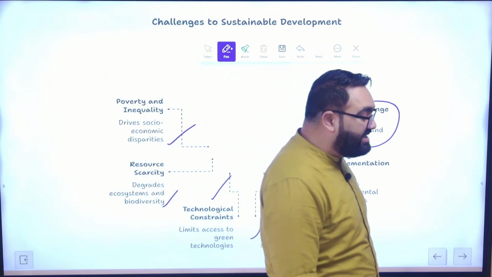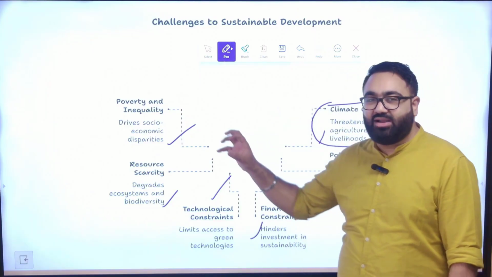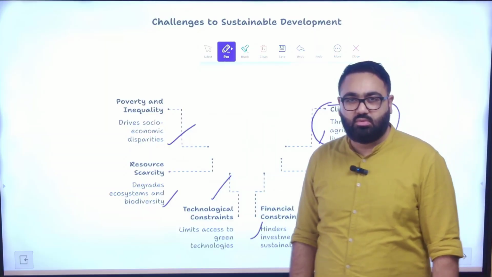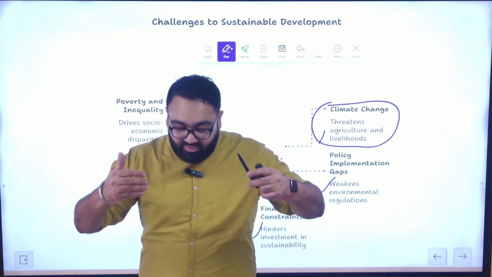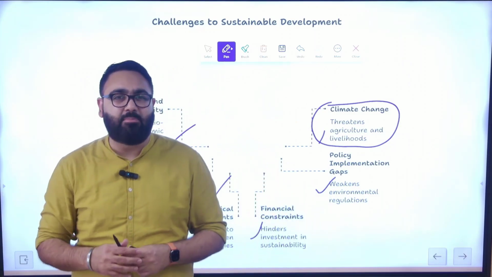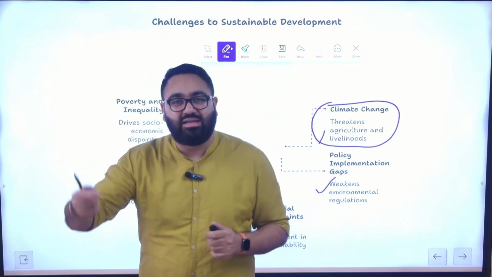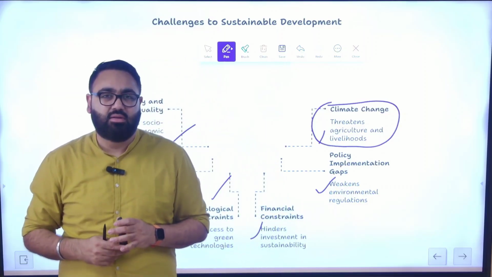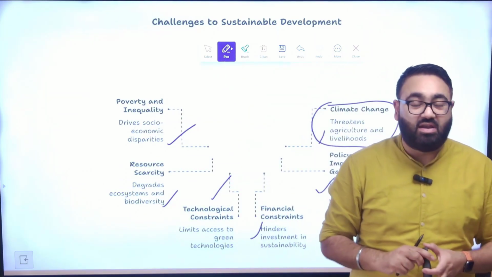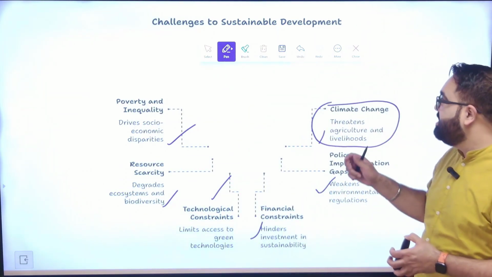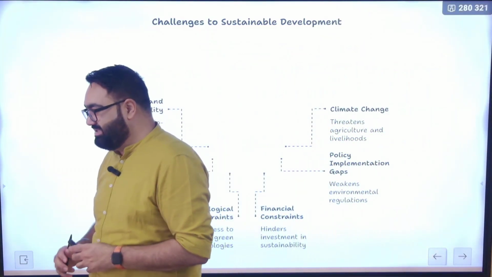There are also issues of policy implementation. Just because the government has made a policy doesn't really mean that it will automatically be converted on the ground. Making a policy is easy because you just sit in a room and decide everything on paper. But when you implement it, that is when it starts impacting the real lives of the people. And this is when you have to take the community, all the stakeholders, into confidence, so that eventually the policy becomes a success.